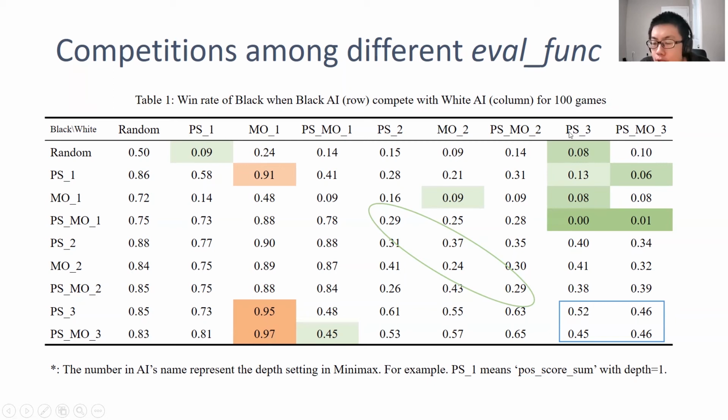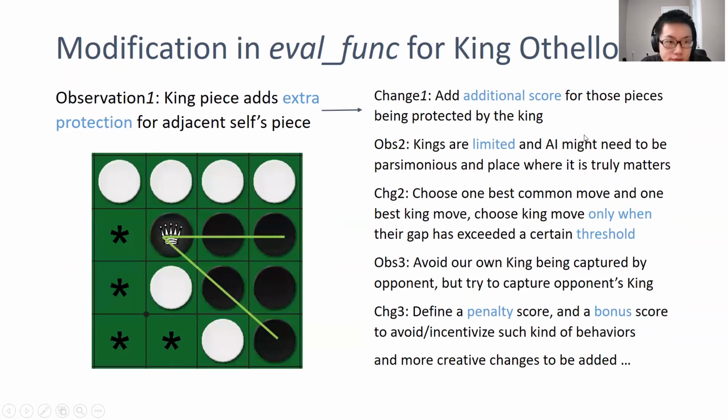So we just stick to the positional score sum as our final evaluation function for King Othello. In this slide, we will talk about our thinking on the modification of the evaluation function for King Othello. The first observation is that king pieces can serve as extra protection for adjacent pieces of one's own.